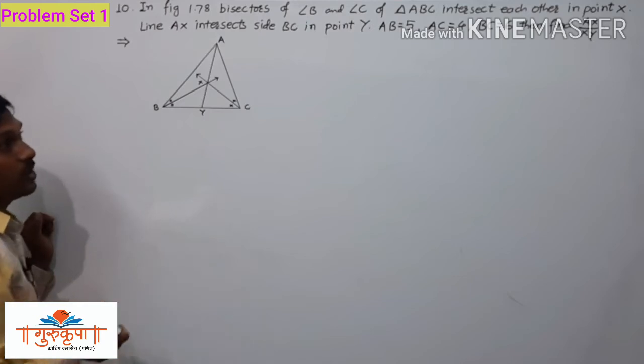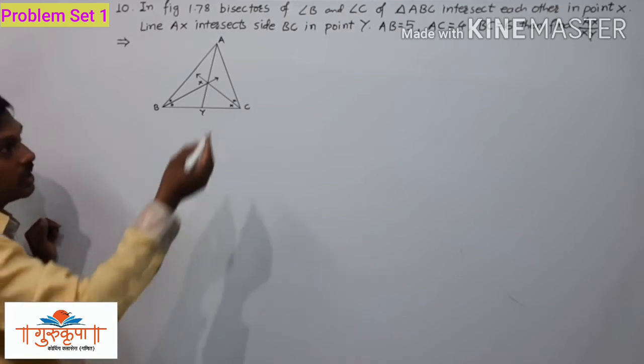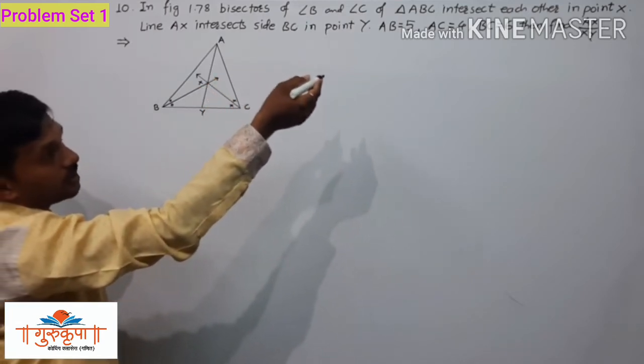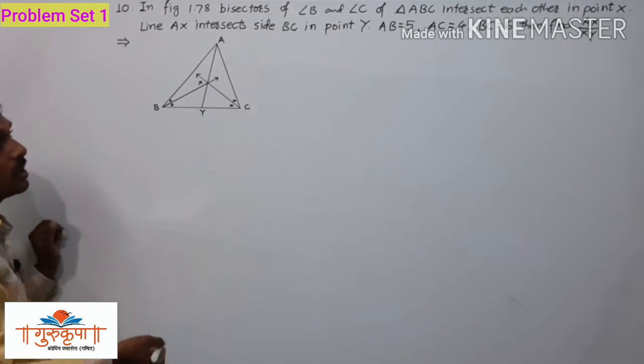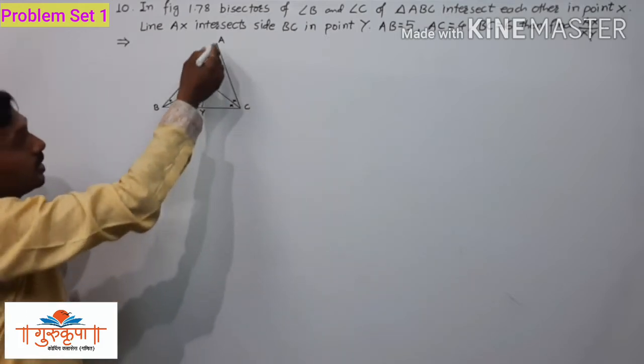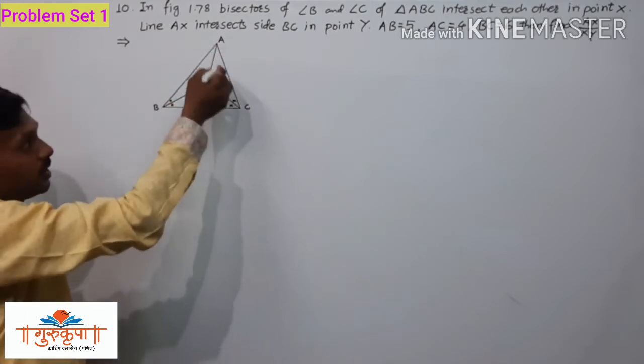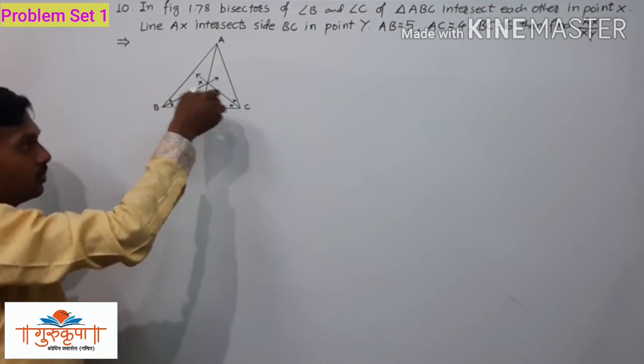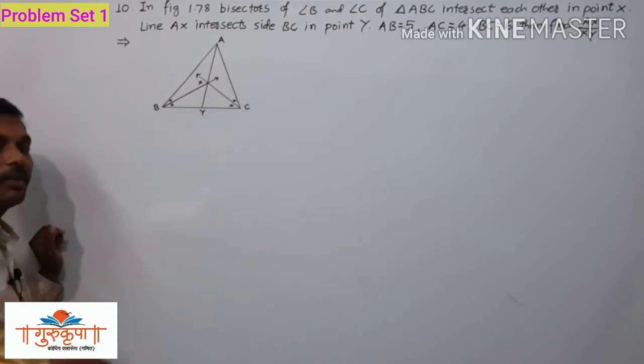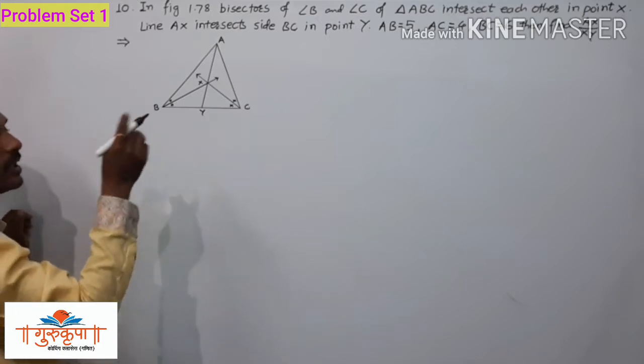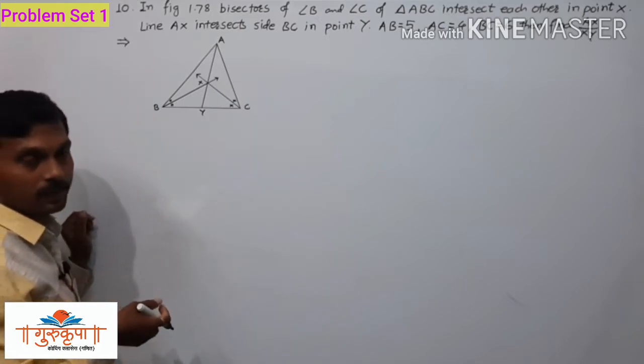The information which we have available is AB is equal to 5, AC is equal to 4, BC is equal to 6, and it is also given that BX is the bisector of angle B and CX is the angle bisector of angle C. That is the given information. So we will write that information step by step.